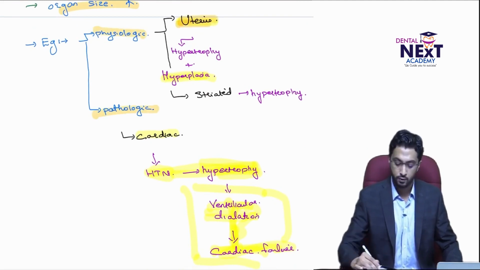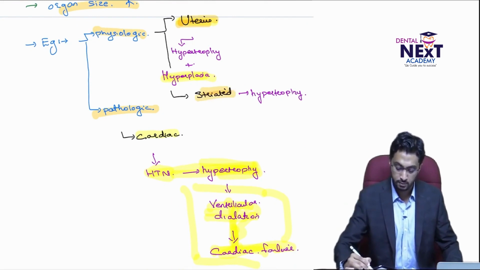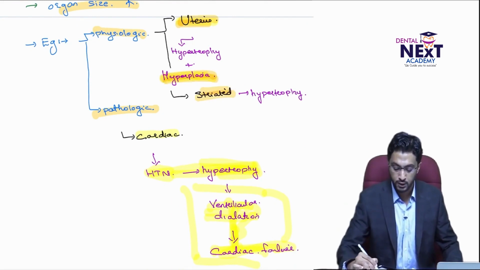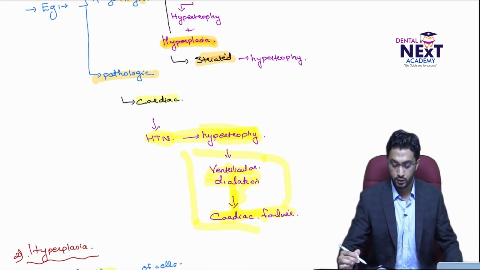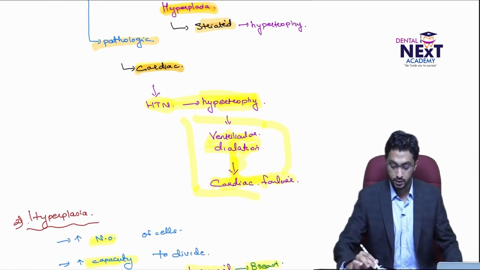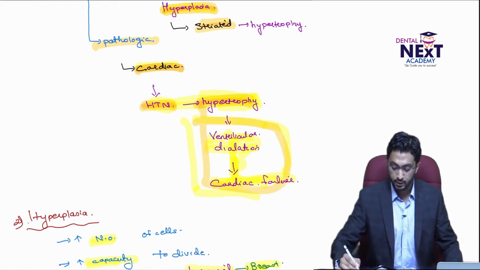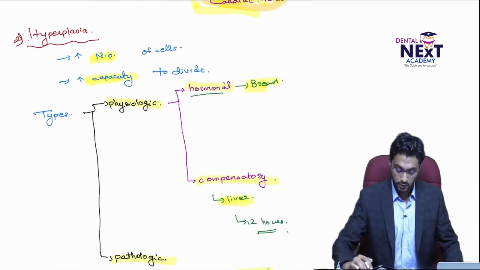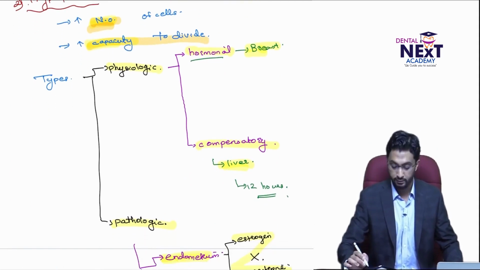In physiologic, we have the uterus and the bodybuilder's striated muscle, but in the uterus you can also see hyperplasia, which is not seen in striated muscles. In pathologic, the cardiac muscles in hypertension undergo hypertrophy and finally lead to irreversible changes. Then we have hyperplasia, where the number increases in those cells with capacity to divide.